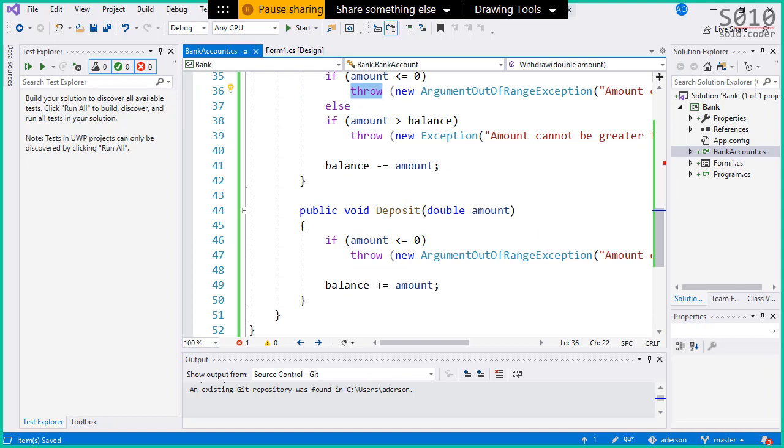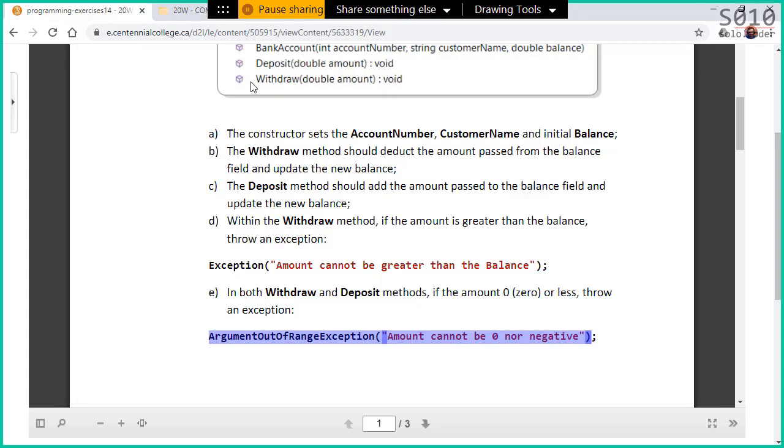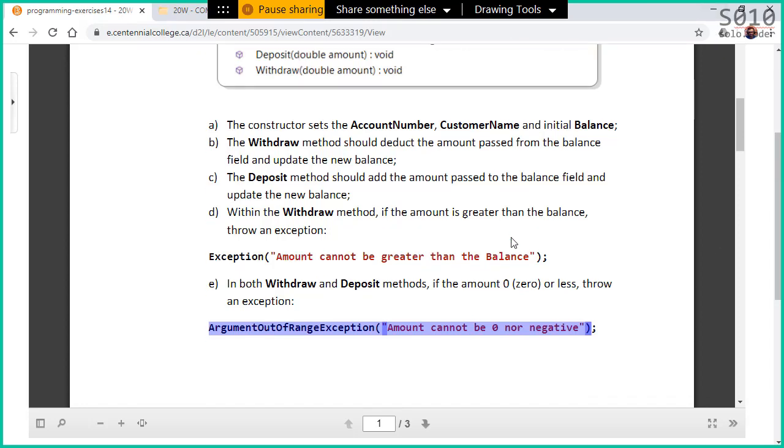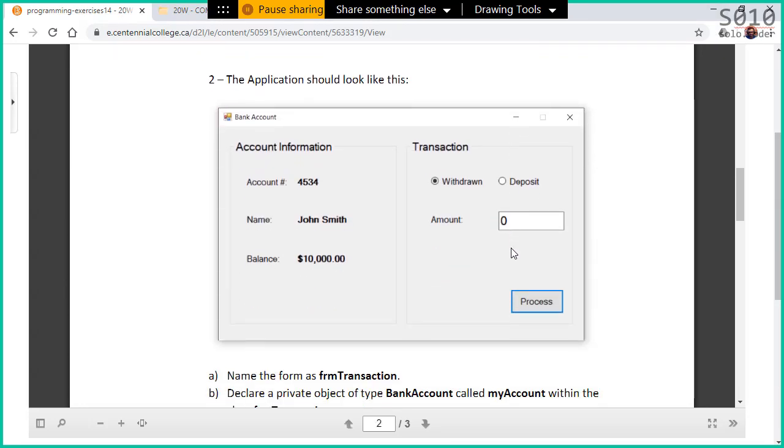Let me know if this is not clear. I know that it can be a bit confusing, so feel free to let me know. No questions there? Any questions? Nothing there? Okay. Okay, so now let's jump to our UI.